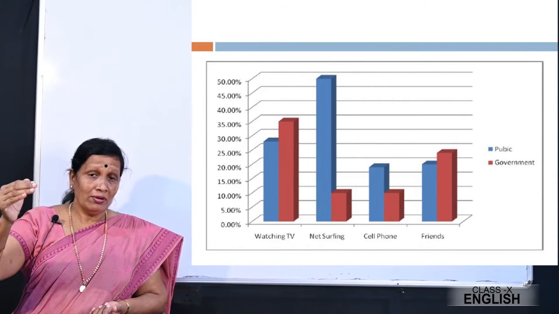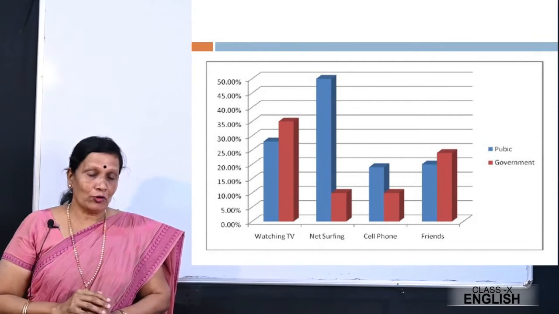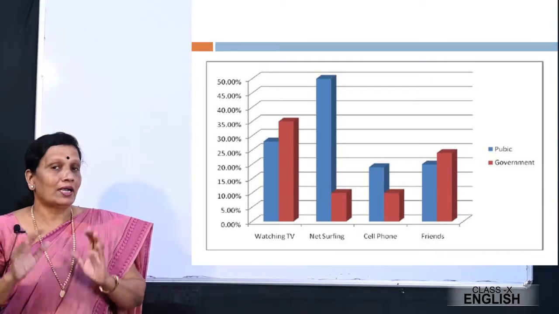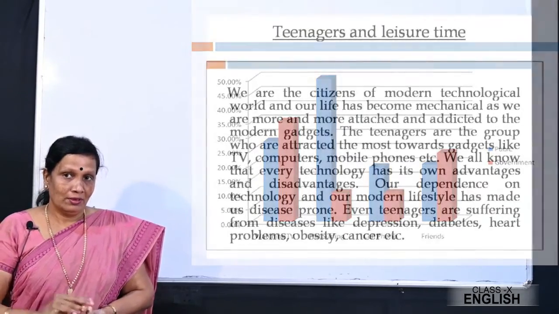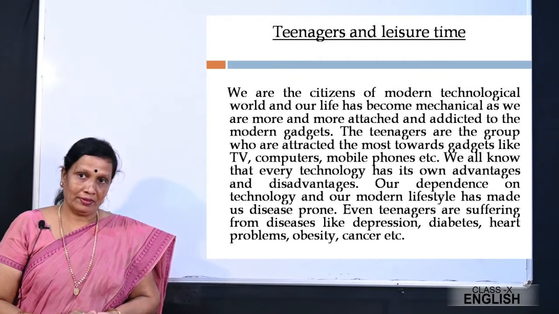Okay, now let's move to the paragraph. Now, what is the first thing you have to do? You have to give a heading to the paragraph. The heading would be teenagers and leisure time.